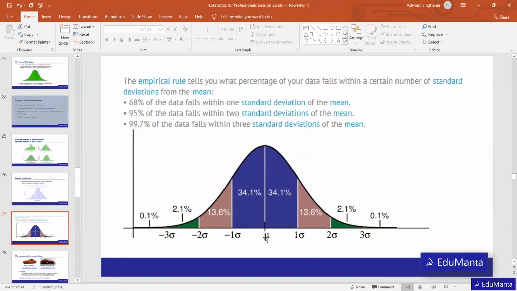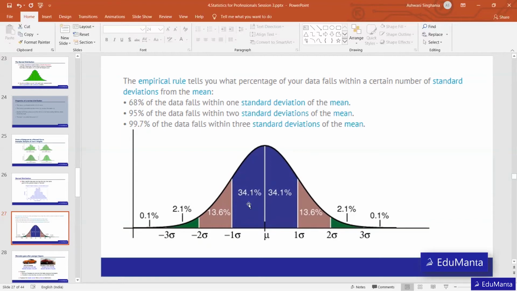So what does it mean? The average, moving one standard deviation to the left and one to the right, this whole area covers 68.2% of the data, that is, 68.2% of the people's salaries will be covered in this area.